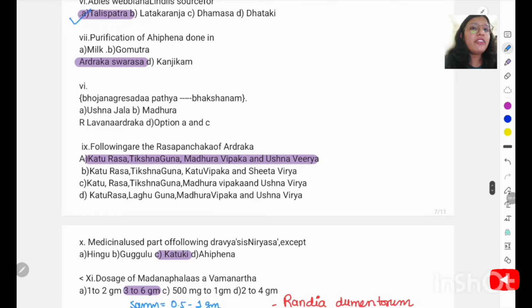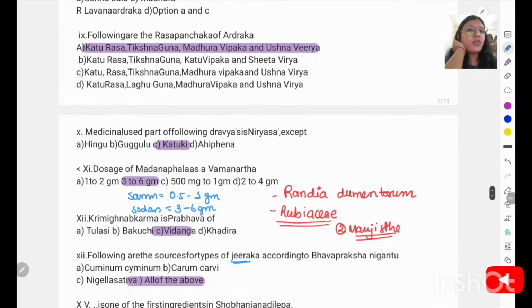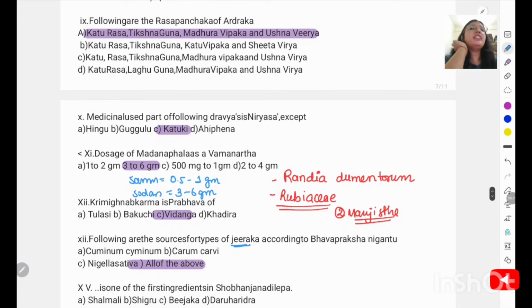Purification of Ahifena is done by. So for purification we have to triturate it with Adrak swarasa around 21 times. Next comes the following is the Rasa Panchaka of Adraka. So the Rasa Panchaka is Katu Rasa, Tikshna Guna, Madhura Vipaka and Ushna Virya, and due to its Madhura Vipaka it has a Vrishya property.